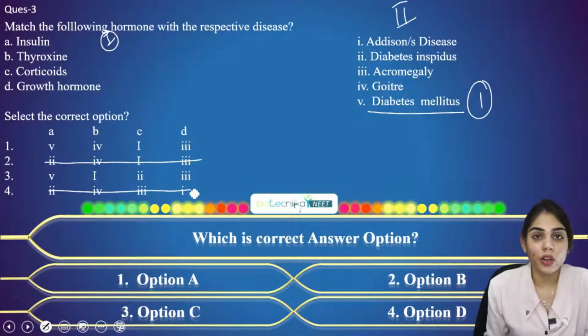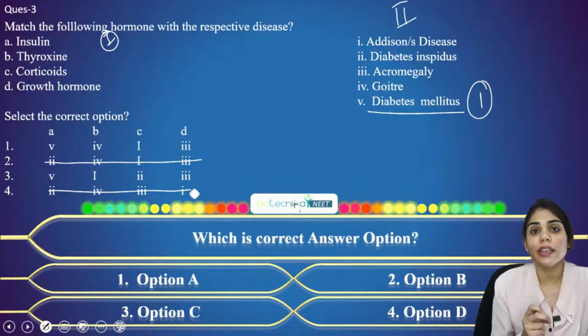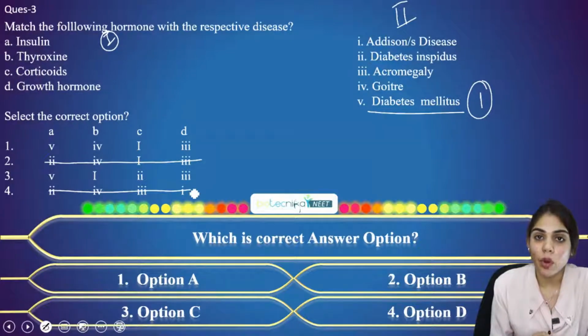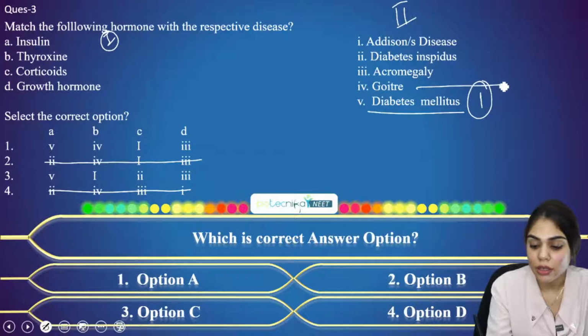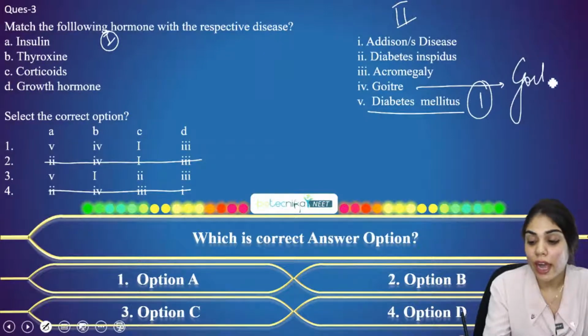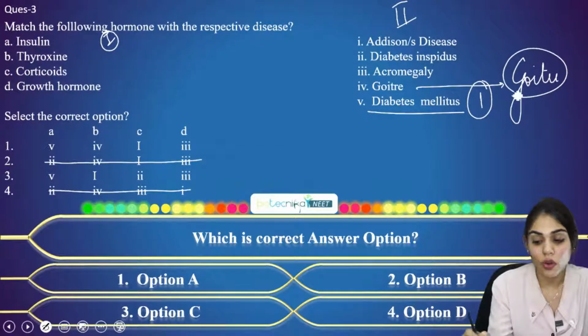Now let's see the other combination for thyroxine. Thyroxine is a hormone that is secreted by the thyroid gland. But if it is secreted in very low amounts, or in low concentration, it will cause hyposecretion of thyroxine hormone. And this condition is what is called goiter, where you will have an enlarged neck. This is what is called goiter.